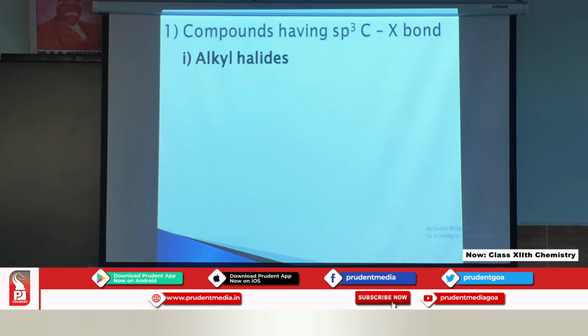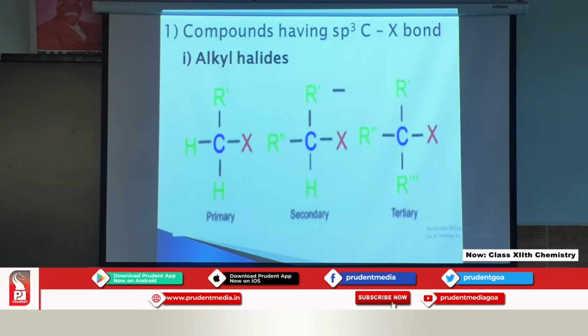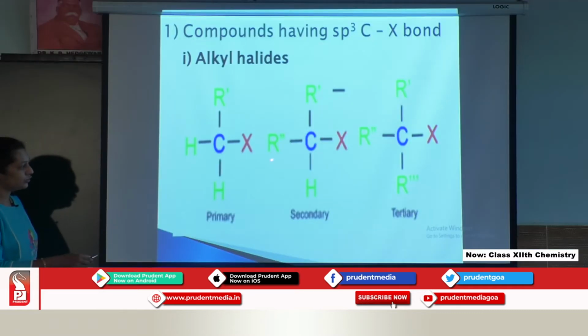Compounds having an sp3 carbon-halogen bond, first one is the alkyl halide. The examples are given. Now if you look at the halogen attached to the carbon, to this carbon only one alkyl group is attached, that is known as the primary alkyl halide. Second one, halogen attached to the carbon, to that carbon if two alkyl groups are attached, that is R' and R'', R' and R'' are the alkyl groups. It may be the same or it may be different. So, since two alkyl groups are attached to the carbon, therefore it is known as the secondary alkyl halide.